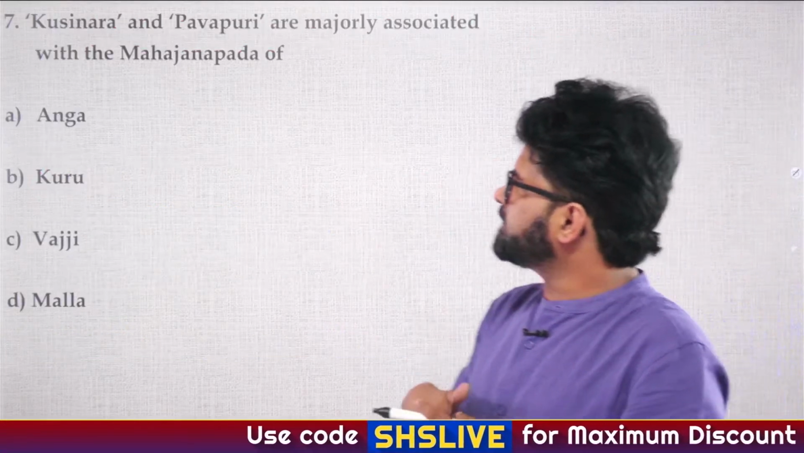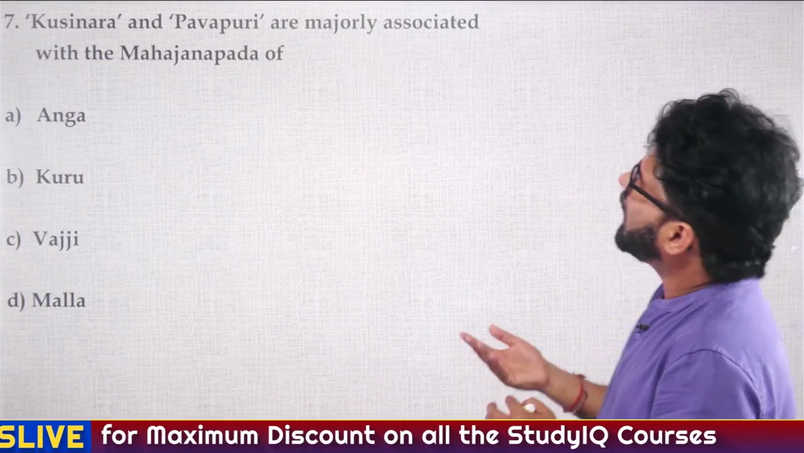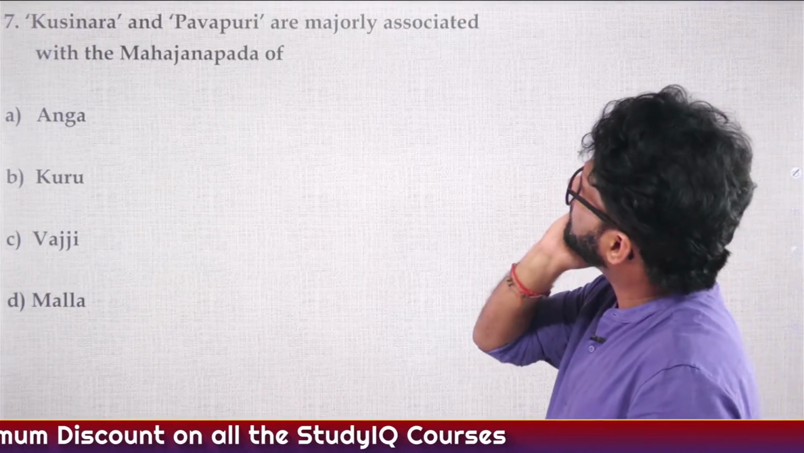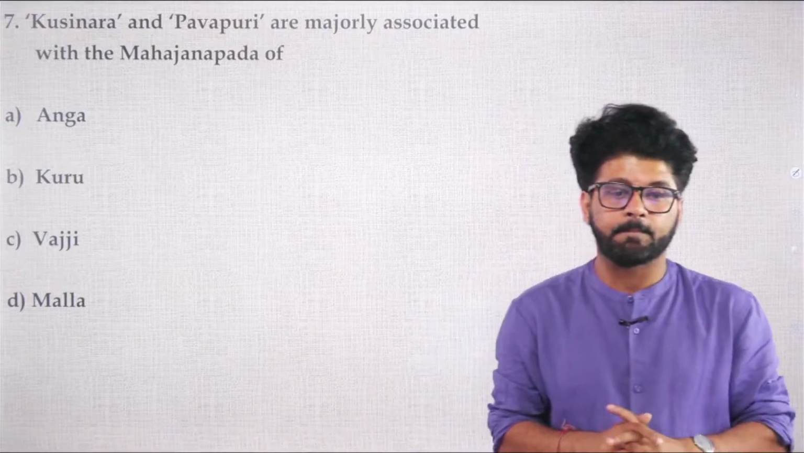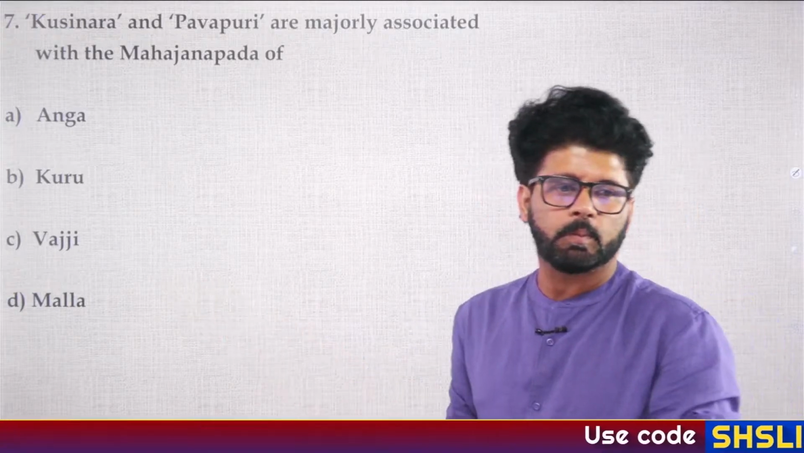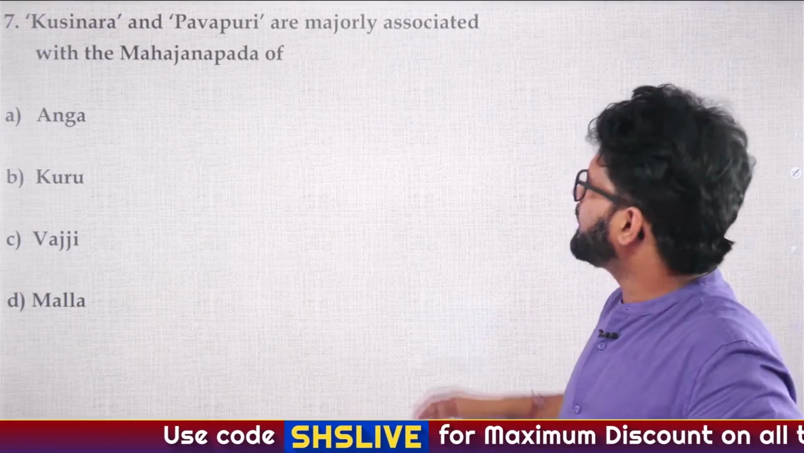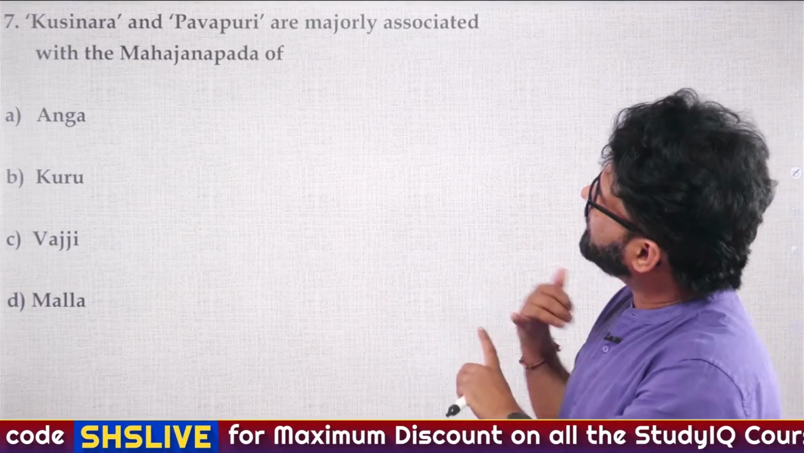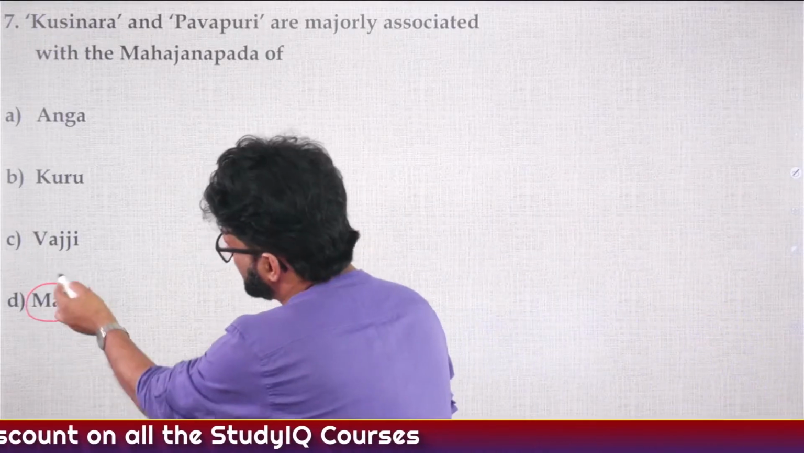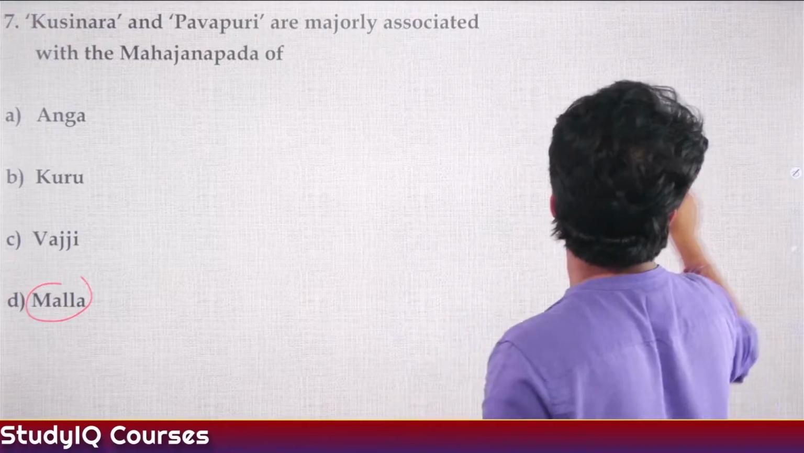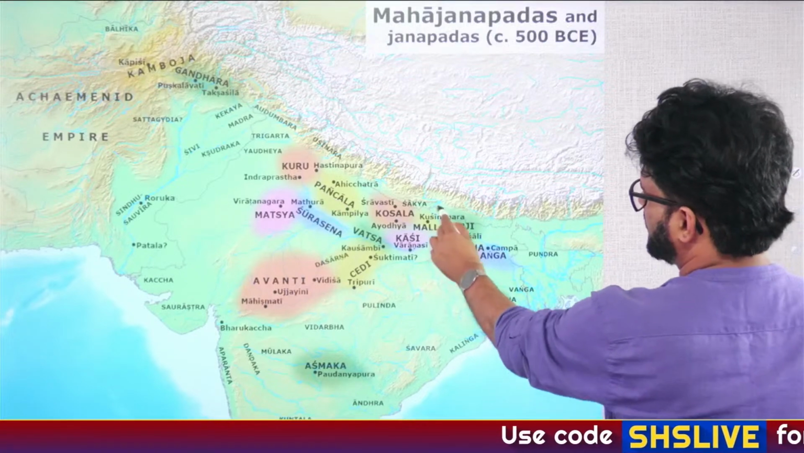Next question, 7th question. Kushinara and Pawapuri should be majorly associated with the Mahajanpad of: A. Anga, B. Kuru, C. Vajji, D. Malla. Umesh has given the answer. Kushinara, Pawapuri, we have discussed, they are associated with the Mahaparinirvana of Buddha and Mahavira respectively, and the answer is Malla Mahajanpad. So don't forget it. Fine. Malla Mahajanpad, Gana Sangha.